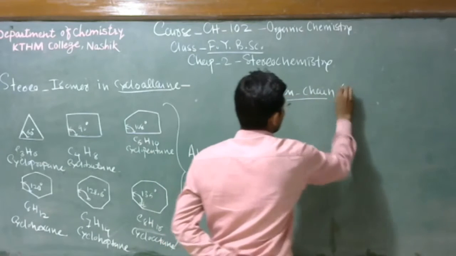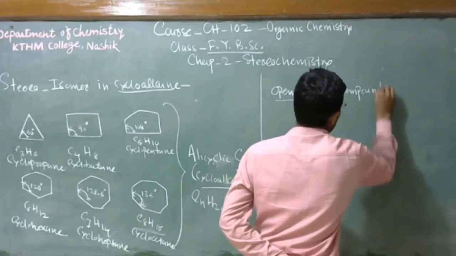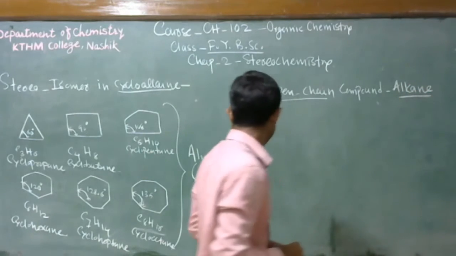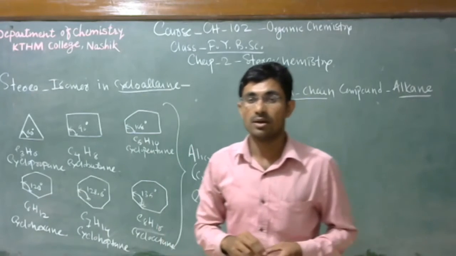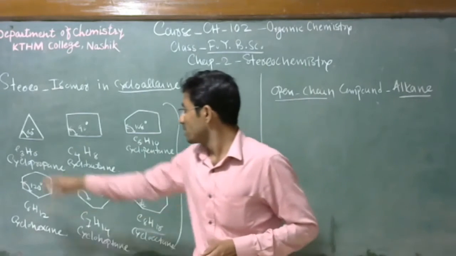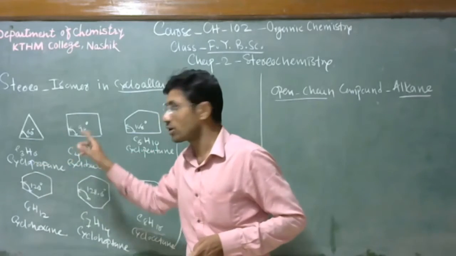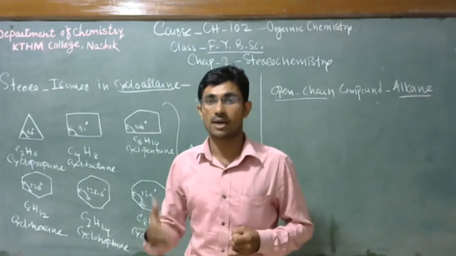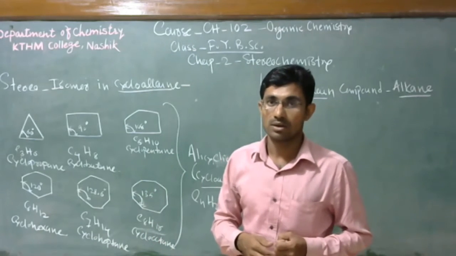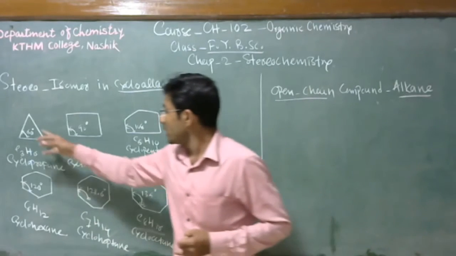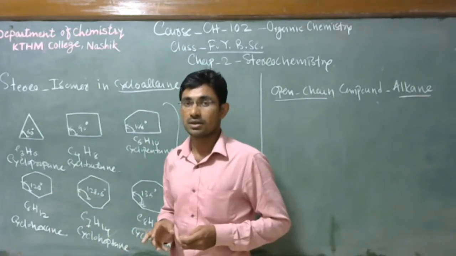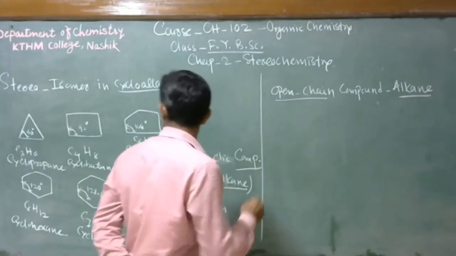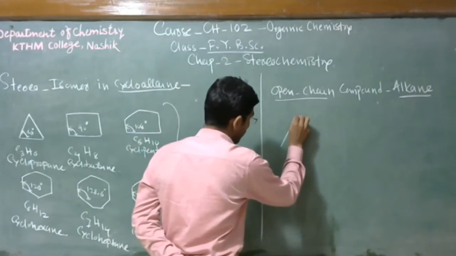But the first two members, cyclopropane and cyclobutane, show a marked difference in their chemical behavior as compared to other members. They show different properties than the other members.